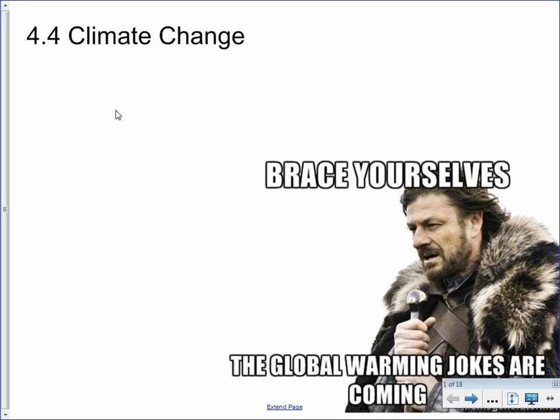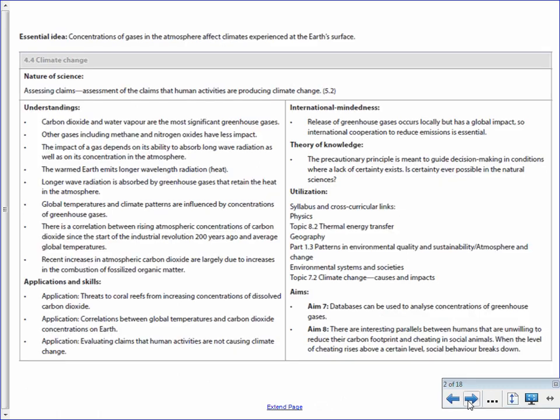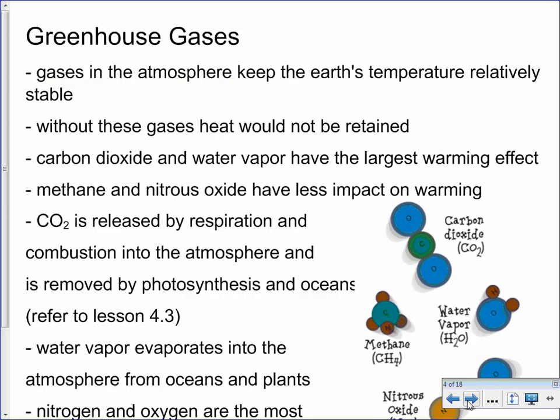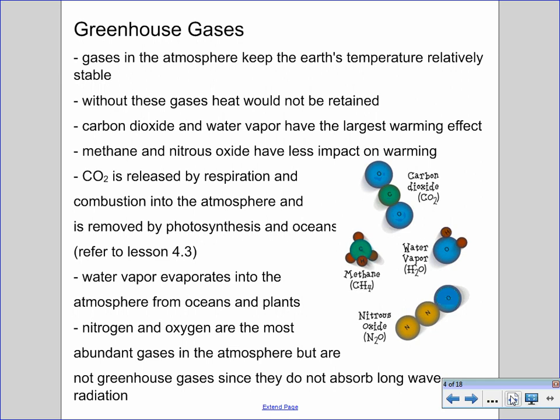This video will cover subtopic 4.4 in the ecology unit, dealing with climate change. These are the following expectations that we will cover in this video, and a little bit of guidance as well, so that's provided by IB. Carbon dioxide and methane and water vapor should be included in discussions about climate change, which we will do for sure. So we'll start with greenhouse gases as our beginning point for discussing climate change.